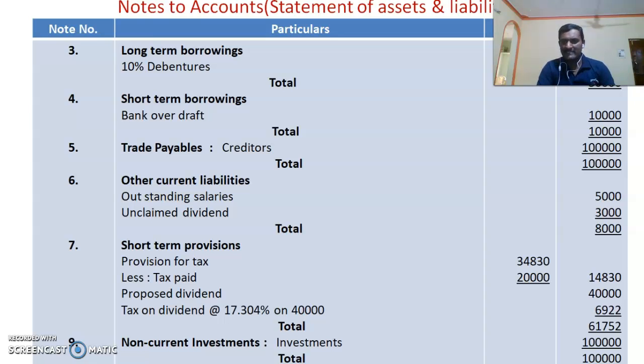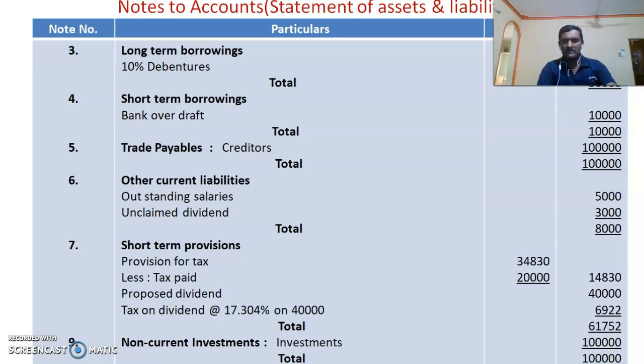So there is an excess of rupees 14,830. The actual tax paid is less than the provision for tax. So the balance is to be taken here, rupees 14,830. Then proposed dividend, tax on dividend. So after all these we will get the short-term provisions.